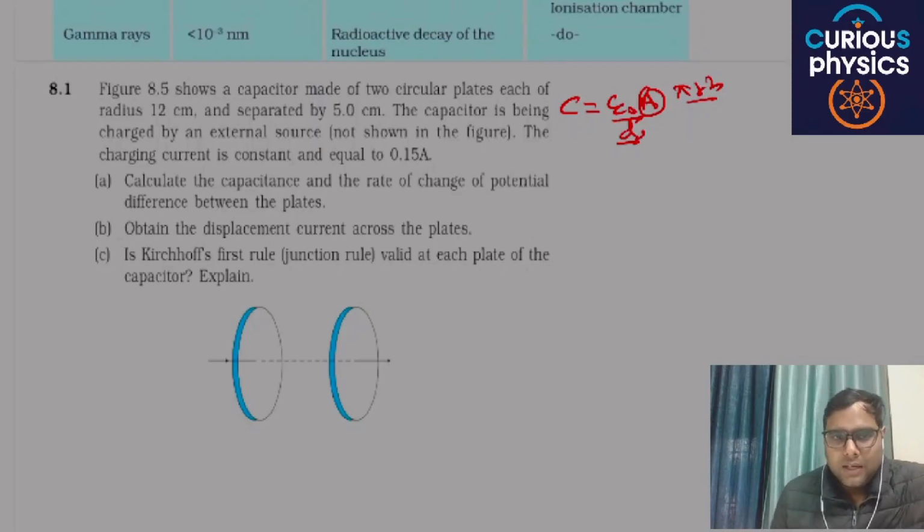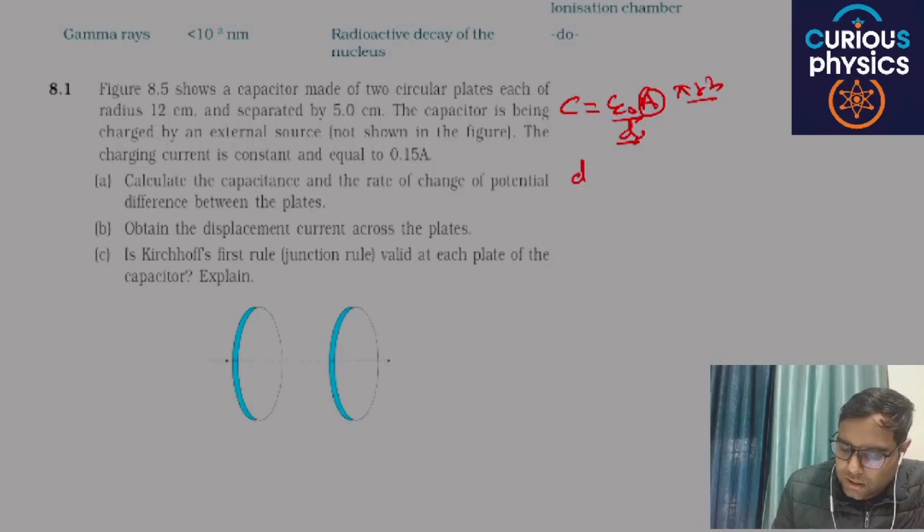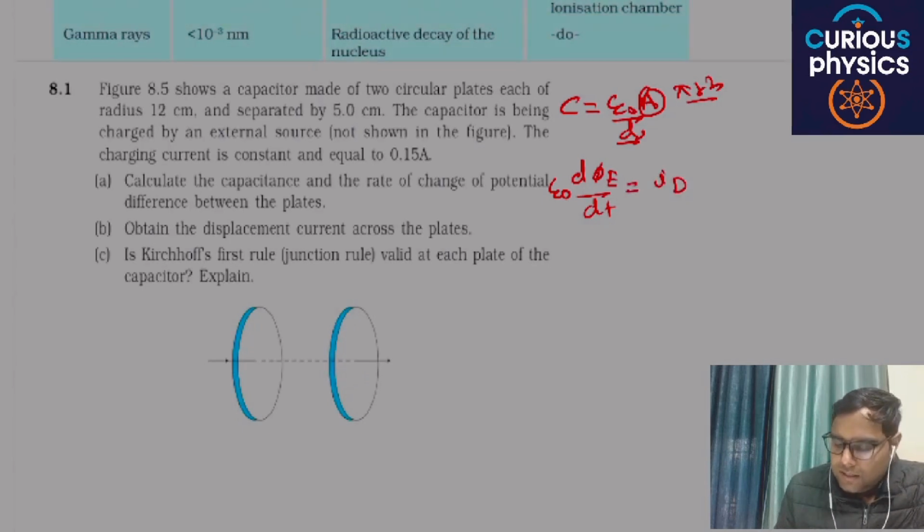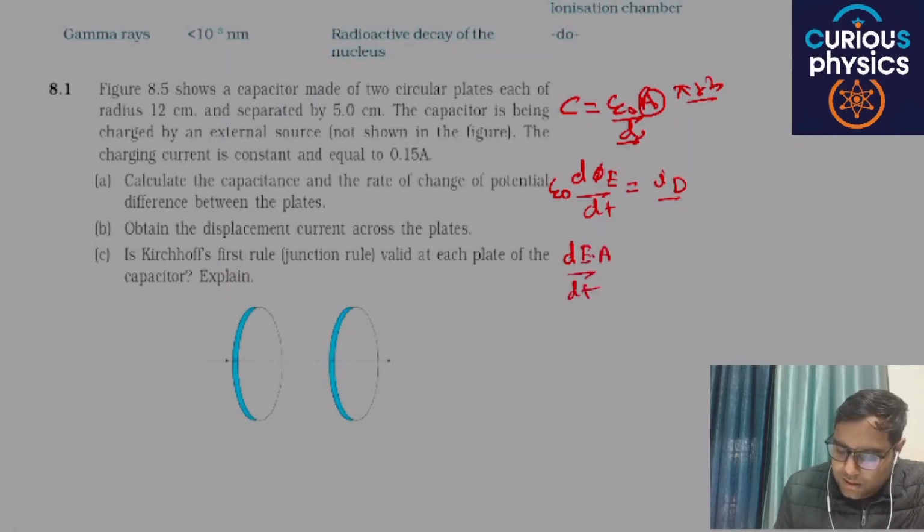Here the displacement current is 0.15 ampere. So you know that epsilon naught times dΦE by dt is basically the displacement current, and the value of displacement current Id is 0.15. Then dΦE can be written as d(E·A)/dt, which is Id by epsilon naught.